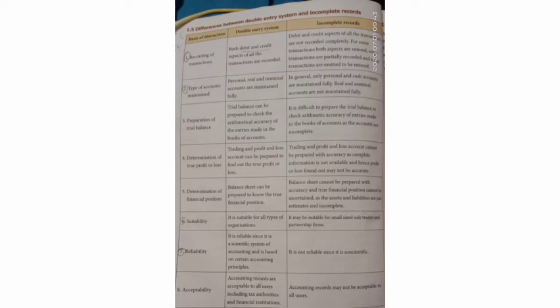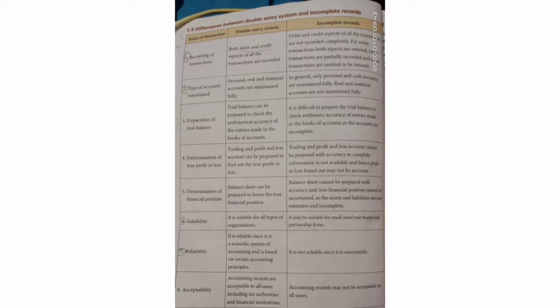Next, let us see the difference between double entry system and incomplete records. The first difference is recording of transactions. In the double entry system, both the debit and credit aspects of all the transactions are recorded. But in incomplete records, debit and credit aspects are not recorded completely. Second difference is types of accounts maintained. There are 3 types of accounts maintained in the double entry system of bookkeeping: personal, real, nominal accounts. But in incomplete records, only personal and cash accounts are maintained fully. Real and nominal accounts are not maintained fully.